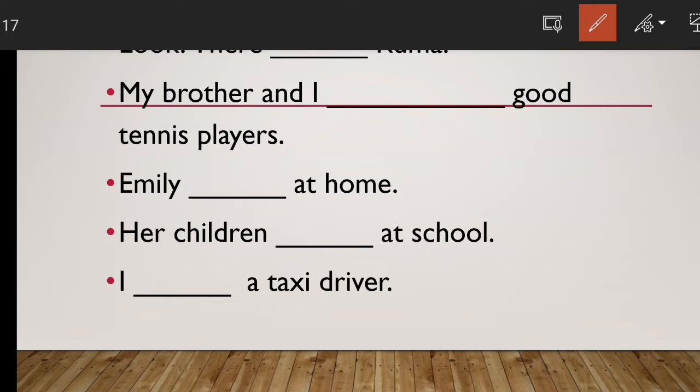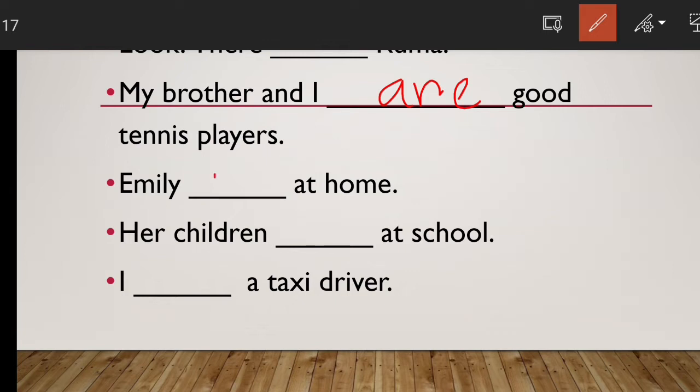So the first one I cannot see here, no problem. We can do my brother and I dash good tennis players. It will be my brother and I are, right? My brother and I are good tennis players. There are two persons, more than one, my brother and I. So that's why plural are.